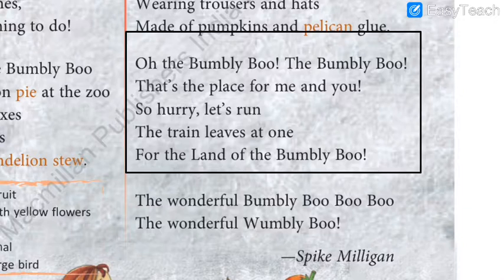You can buy the lemon pie, and what is the second half part? At the zoo. So at the zoo should be the answer. Where is at the zoo? Yes, here it is. So here you just have to write number 2. So let us write number 2 for you as an answer. Number 2. Okay, so we will place that perfectly in the box. Correct. Now let us read the third question.